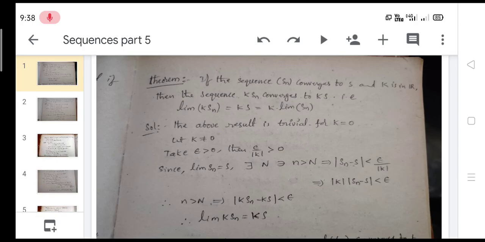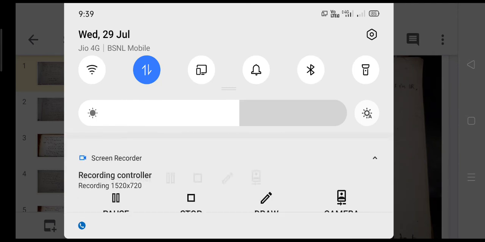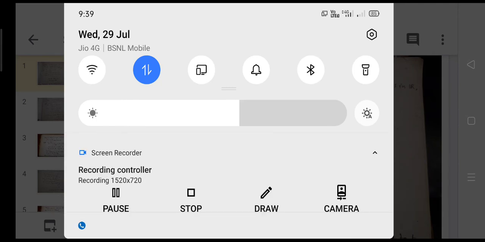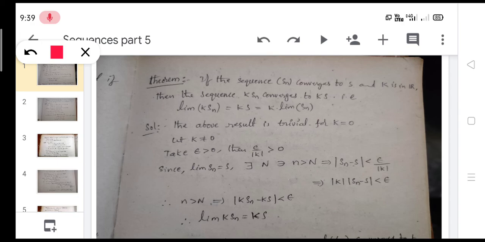Today I am going to discuss some theorems on sequences, and the first theorem is: if the sequence Sn converges to S and K is in R, then the sequence K into Sn converges to Ks, that is, limit K into Sn is equal to Ks, which is equal to K into limit Sn.